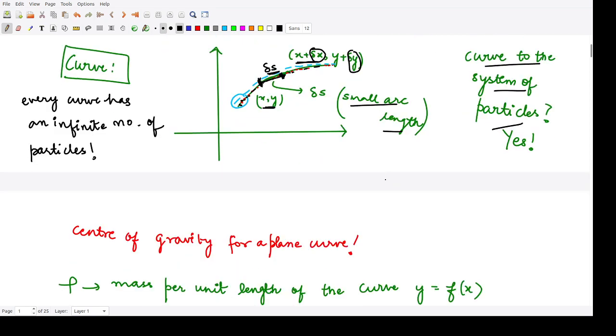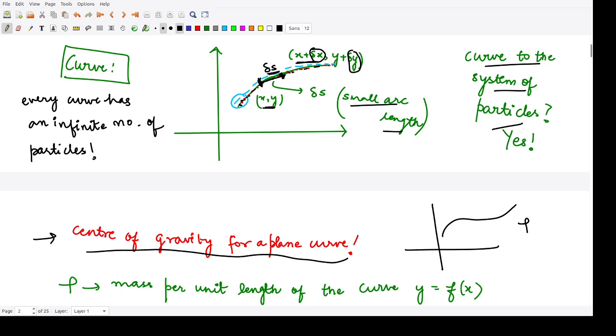Next, to calculate the center of gravity for a plane curve, we need to consider that the curve has a different nature at different coordinates, so its mass would also be different at different points. Rho is the mass per unit length. If you wanted to calculate the mass of this particular region of the curve, it would be rho multiplied by whatever length it has, say dx. That is the mass associated with this portion of the curve.